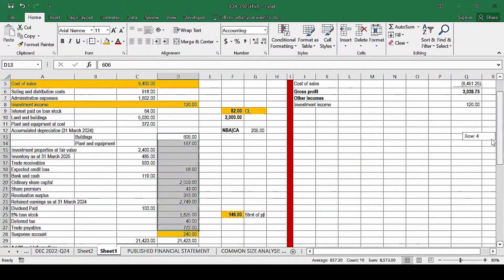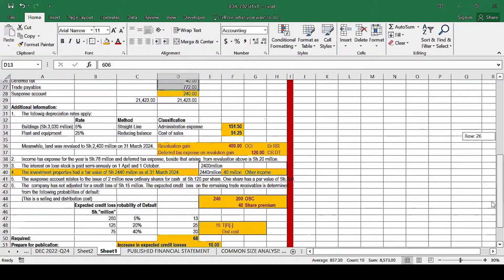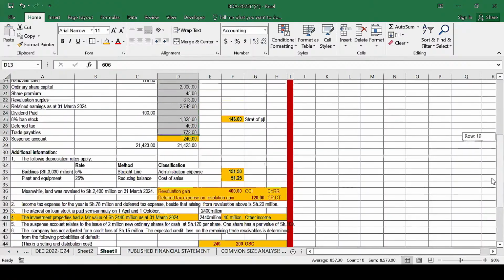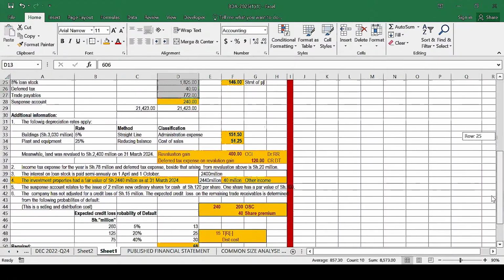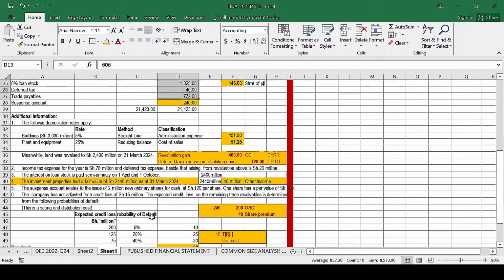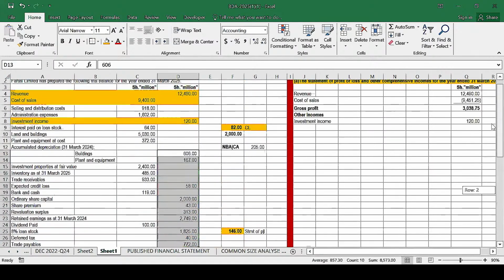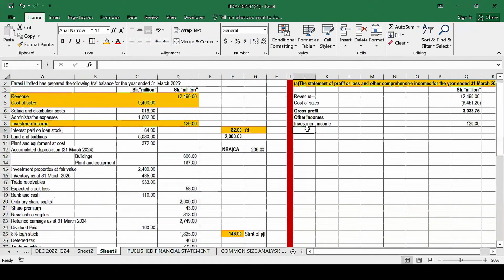But I remember in the additional information, we had an item to be recognized as part of the other incomes, and that is the revaluation gain on investment property, as per IAS 40, International Accounting Standard number 40. That is supposed to be recognized as part of other incomes.